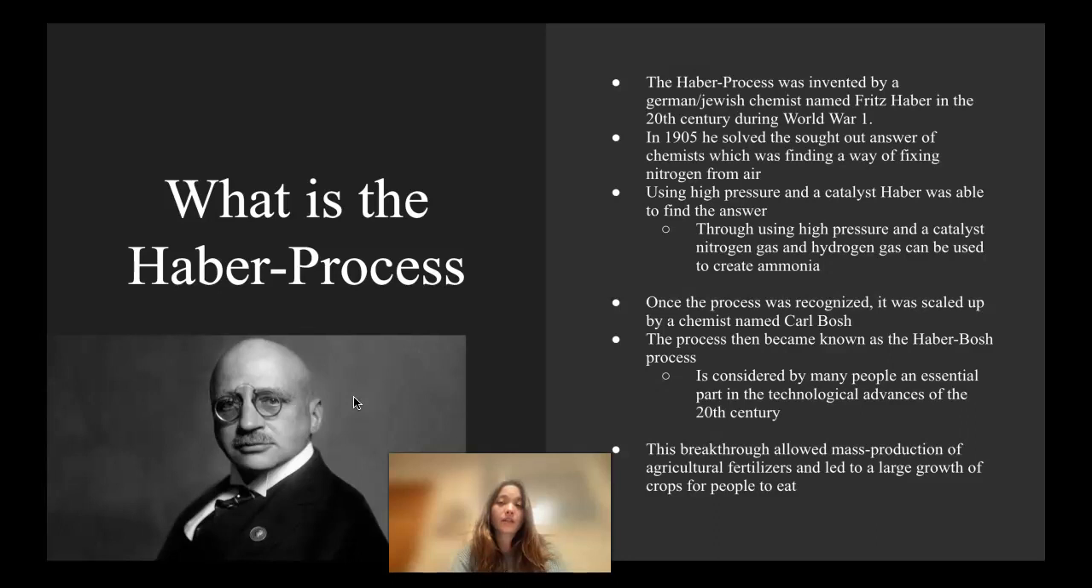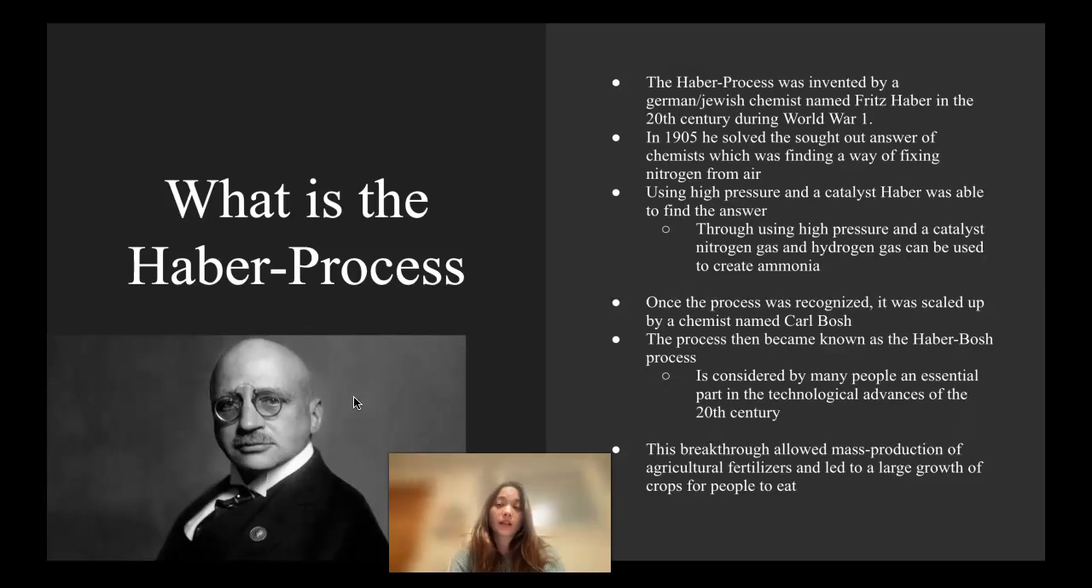In 1905, he solved the sought-out answer which chemists had been looking for a very long time, which was how to fix nitrogen from air. He understood that by using high pressure and a catalyst, he was able to find this answer. So the high pressure and the catalyst was able to transform nitrogen gas and hydrogen gas into ammonia.